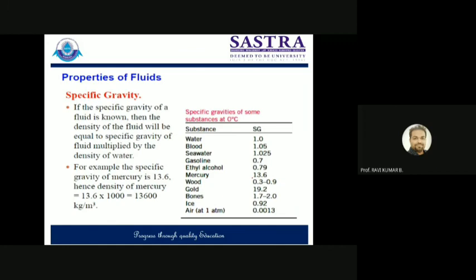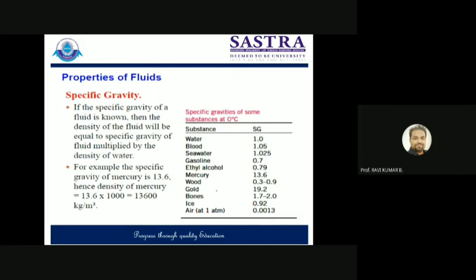So for different fluids, there are standard values of specific gravity. For water, it is 1, because the density of water is 1000 and the density of water itself is 1000. 1000 divided by 1000 is 1, right? For blood, it is 1.05. So you can say the blood density is around 1.05 times the density of water. For sea water, it is 1.025. Gasoline is 0.7 times as heavy as water. Ethyl alcohol is 0.79. Like that, for different liquids or gases, there are different values of specific gravity.